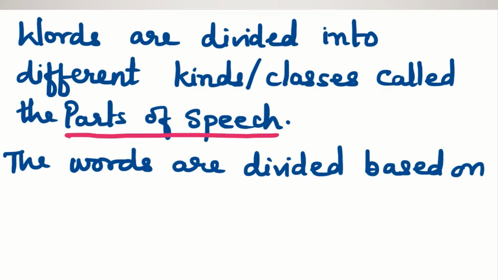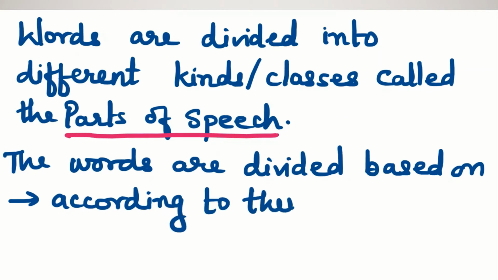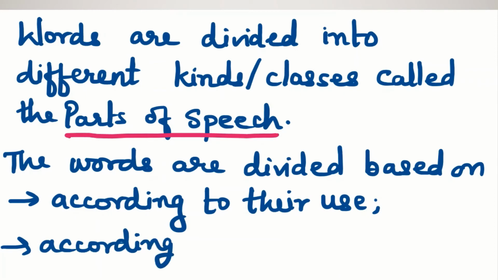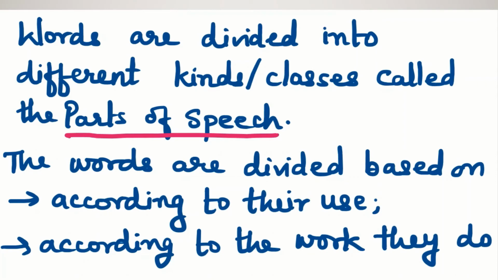The first one is according to their use in the sentence, that is, depending upon how the word is used in the sentence or how the word is working in the sentence. What kind of work the word has done in the sentence.